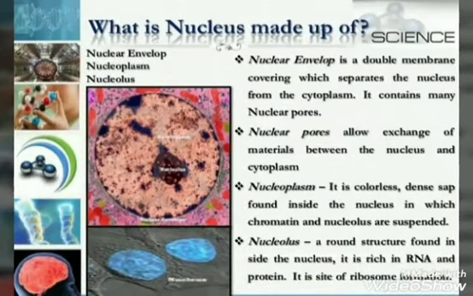Nucleoplasm, it is a colorless, dense sap found inside the nucleus in which the chromatin and nucleolus are suspended. So you can say the cytoplasm of the nucleus is known as nucleoplasm. Another thing which is found inside the nucleoplasm is nucleolus. It is a round structure found inside the nucleus which is rich in RNA and protein. So because of the presence of RNA and protein, it is a site of ribosome formation.